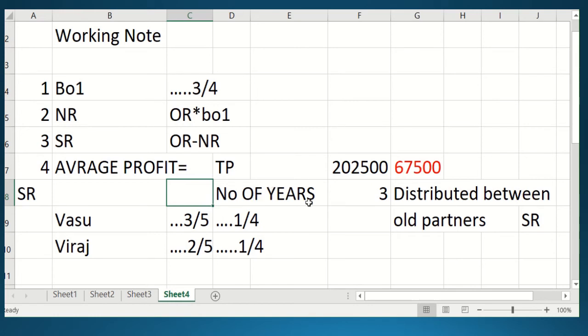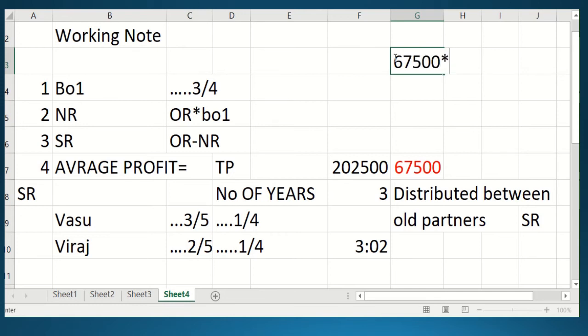So basically 3:2 is the sacrifice ratio of Vasu and Viraj. Again, students, 3:2 is the sacrifice ratio, and you have to distribute this 67,500 into 3:2. So how will you calculate Vasu's amount?